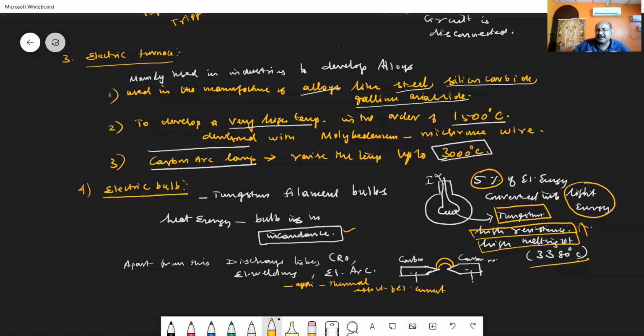Apart from this, we can also say this heating effect produces incandescence in discharge tubes, cathode ray oscilloscope, electric welding, electric arc, etc.